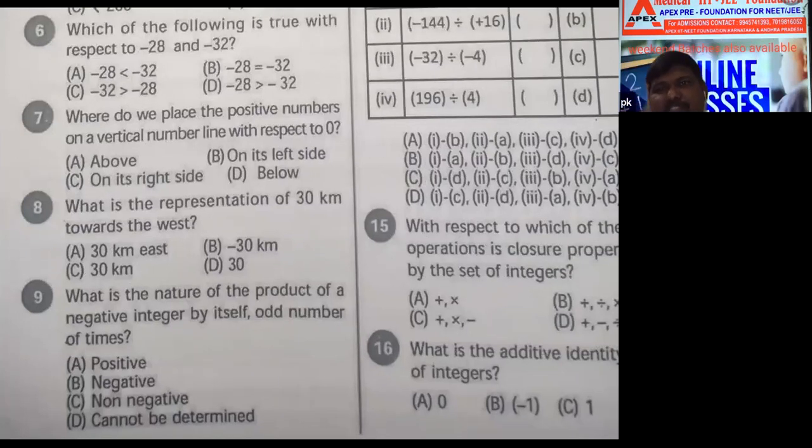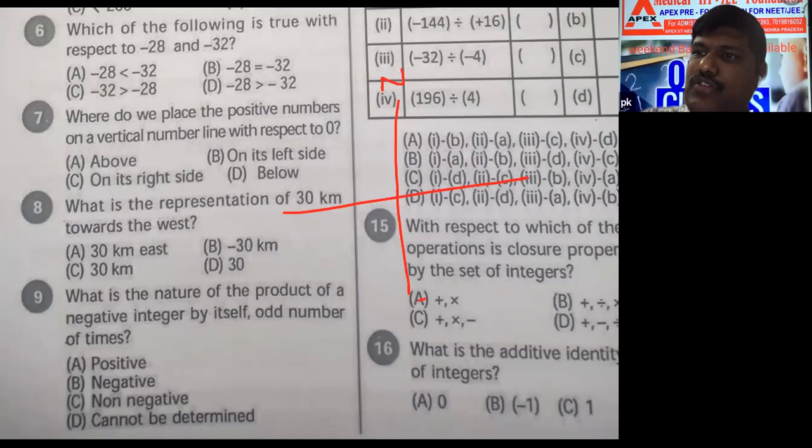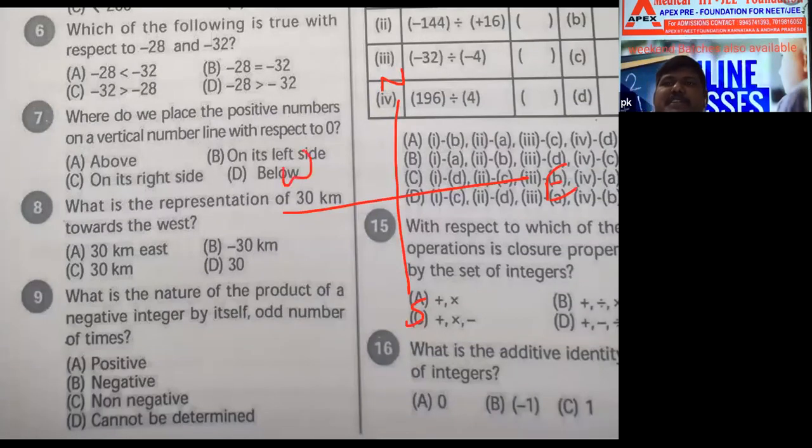What is the representation of 30 kilometers towards the west? Dear student, remember north, south, east, west. What is the representation of 30 kilometers towards the west?